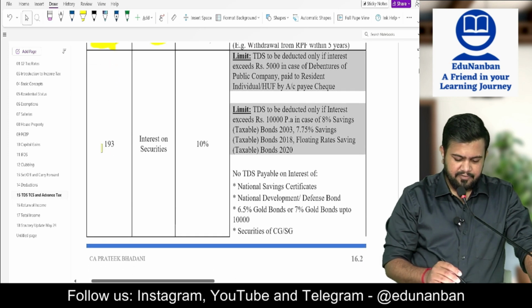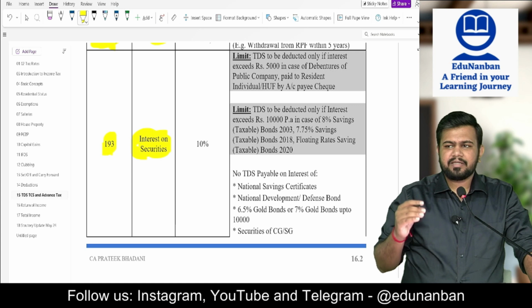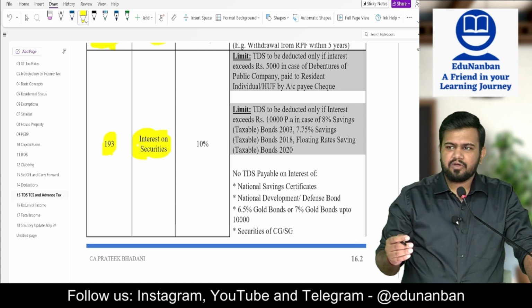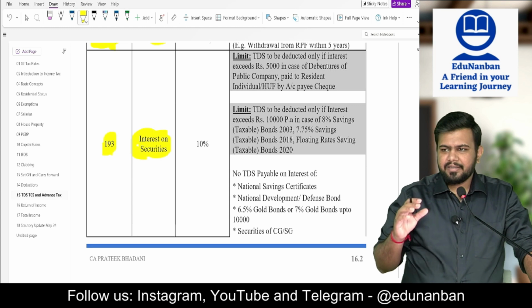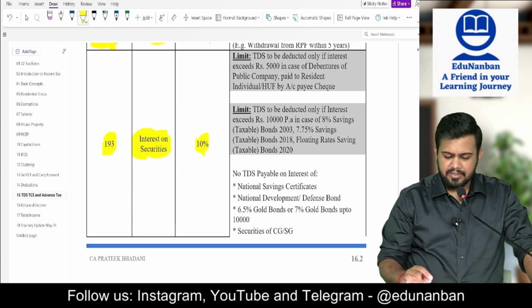Next, section 193, interest on securities. So whatever securities are there, debenture, stock, etc. On such securities, whenever interest is given, then TDS has to be deducted under section 193 at 10%.